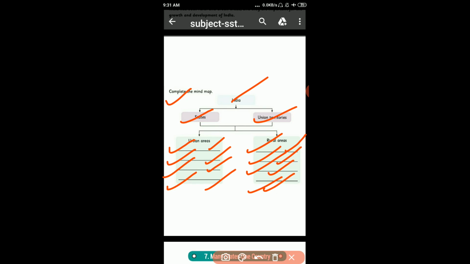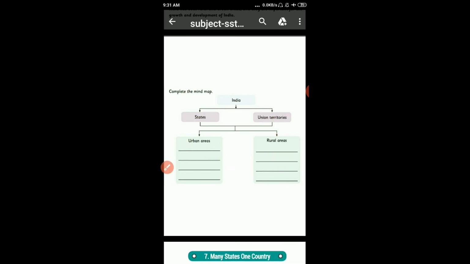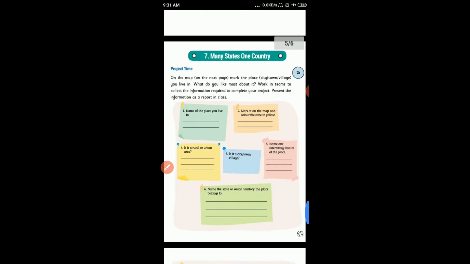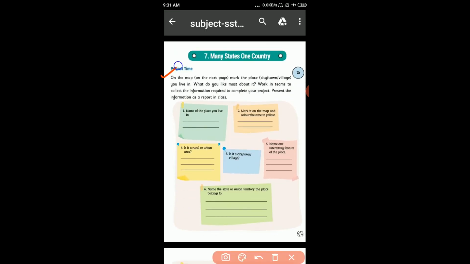Clear to all? This time we studied about urban and rural areas from chapter 7, Many States, One Country. So students, in India we have 28 states and 9 union territories. Got it everyone? Okay, now move on. Open your companion book. Many States, One Country, project time.